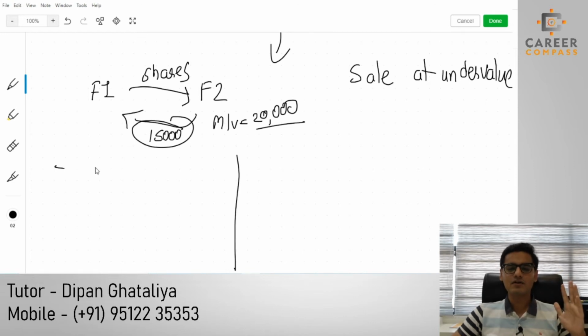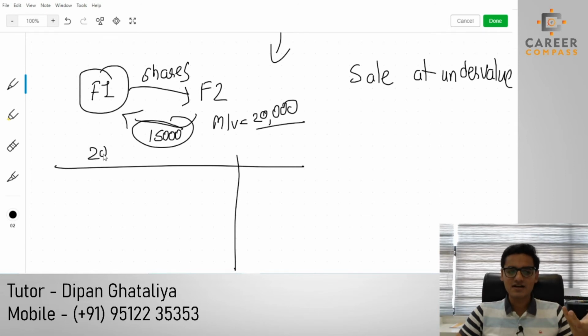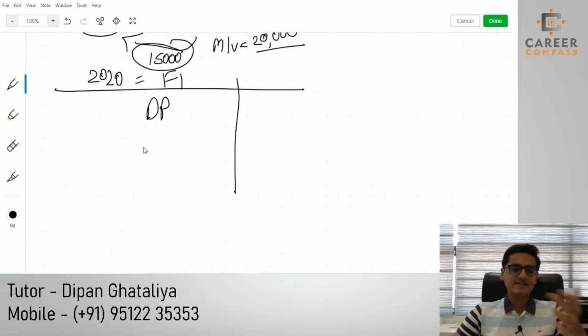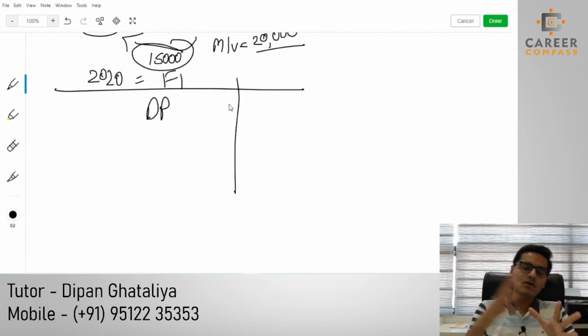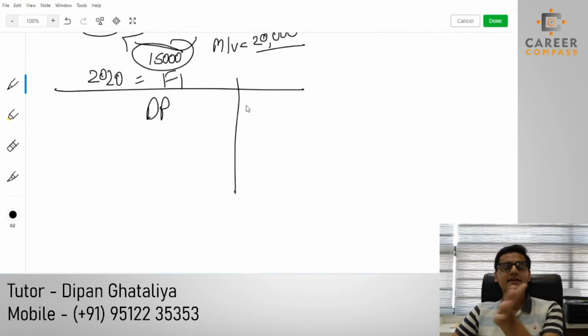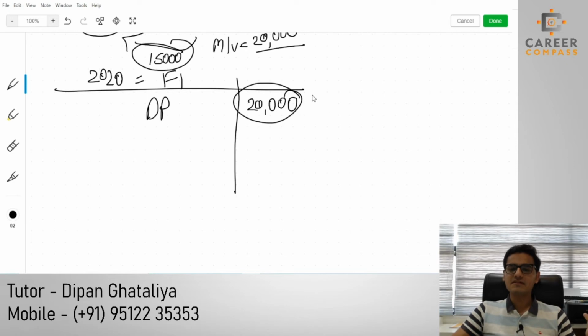So we are going to prepare a proforma for F1, because right now in the year 2020 only the disposal is made by F1. I am going to write the disposal proceed. Now students, as this is almost a discounted price gift, and we have transferred the asset to a connected person, we cannot write the actual disposal proceed. We have to write 20,000 as the disposal proceed, which is the market value.